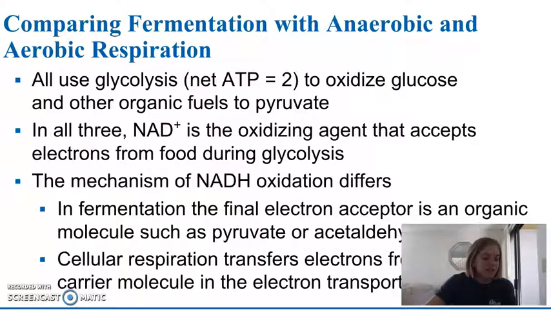So in fermentation, the final electron acceptor is an organic molecule such as pyruvate, that's our lactic acid fermentation, or acetaldehyde, that's our alcohol fermentation. And then in regular cellular respiration or aerobic respiration, when there is oxygen present, you know that the transfer of electrons from NADH is passed through the electron transport chain where oxygen, the aerobic part, can accept them.